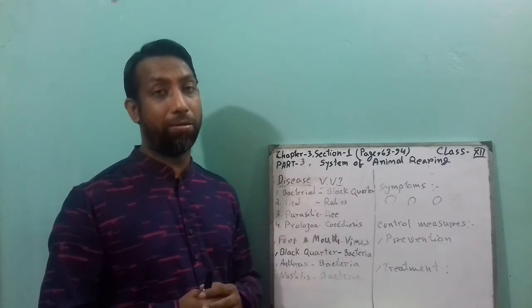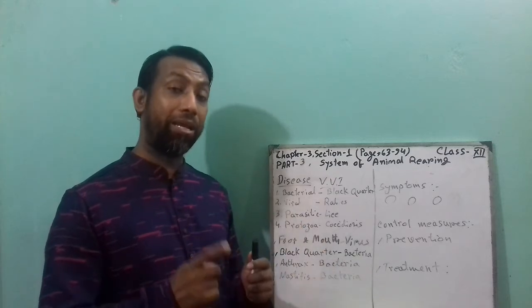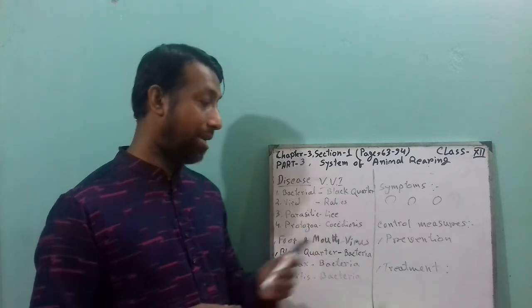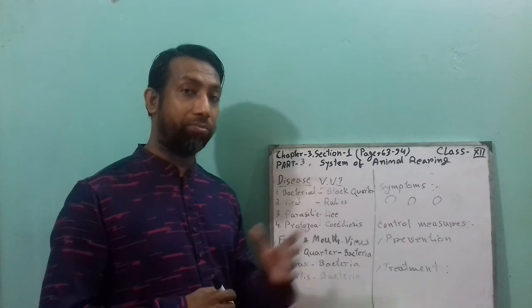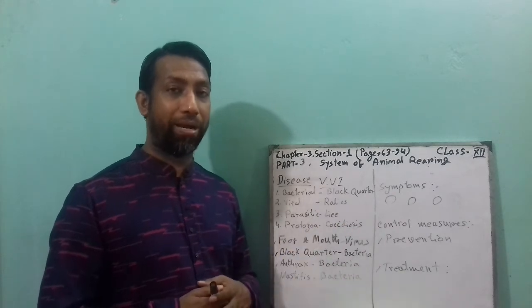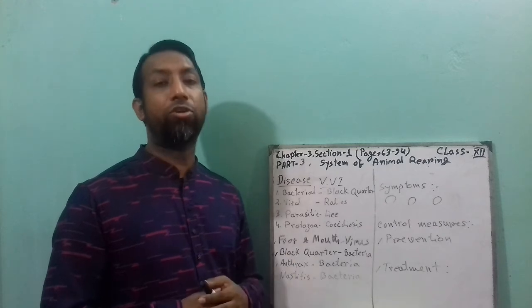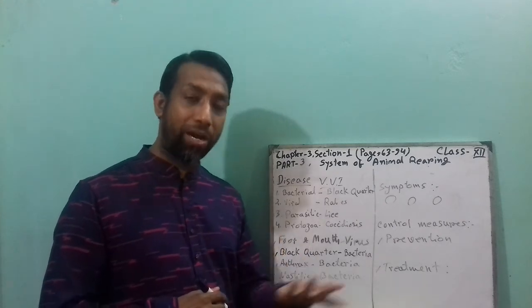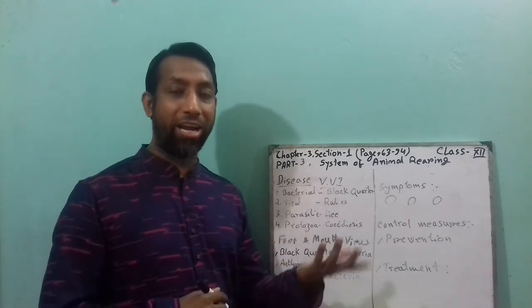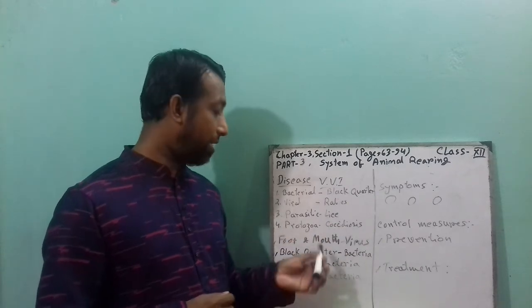This is the main prevention, the main way to control this disease. And what is the treatment? You can contact a veterinary doctor, and then they give you antibiotic injection or antibiotic medicine for the treatment.